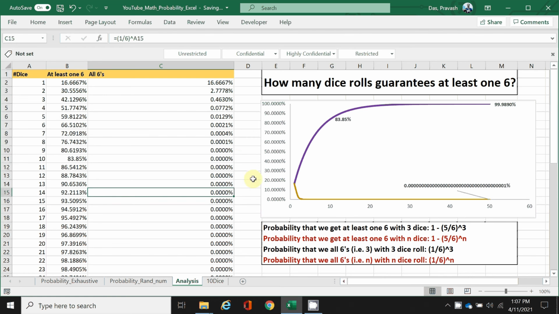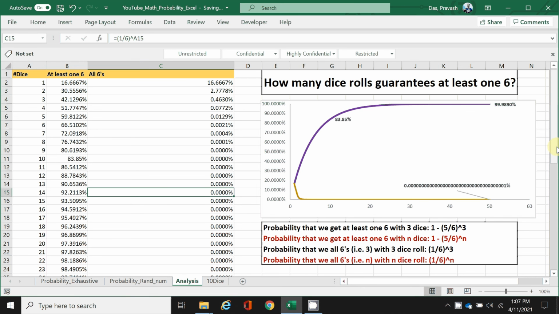It's actually not 0, it's extremely small. It decays to 0 really fast. As you can see at 50, we have this number, so that means it's 1 in a gazillion. It's almost impossible to get all sixes when you have 50 tries. This happens 1 in a gazillion times.